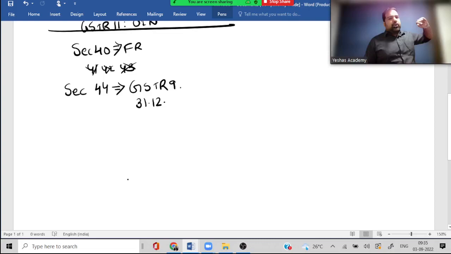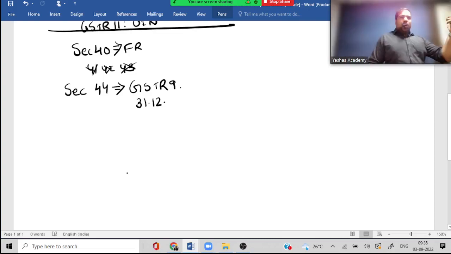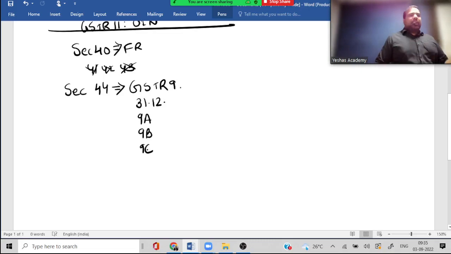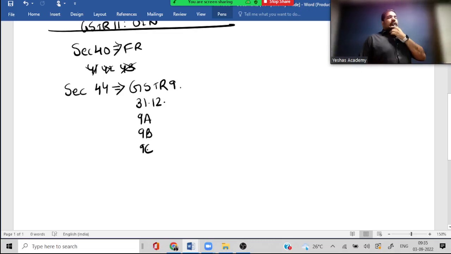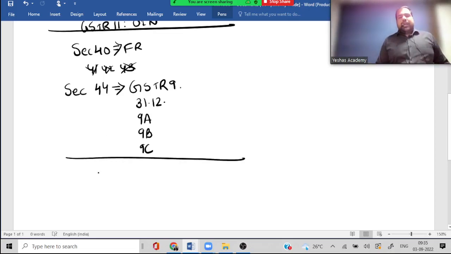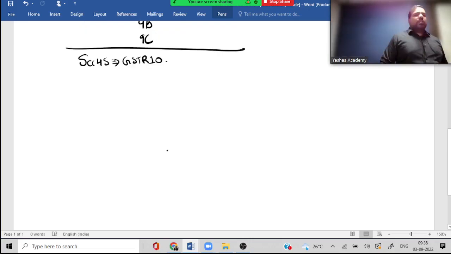And guys, annual return has to be filed by everyone except casual taxpayers. And annual return, guys, it can be 9A for Aram, 9B for Big, and 9C for everyone who has to do a reconciliation. If you don't file an annual return, is the fee different? Yes, late fee is different for annual return. And guys, what is section 45? After how many years do you file it? 10 years. So that's the shortcut, section 45 GSTR 10, after 10 years and 45 crores of turnover.